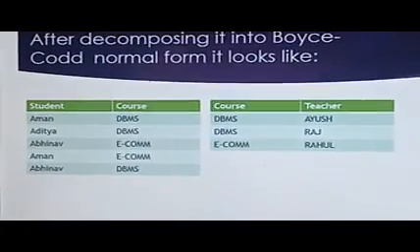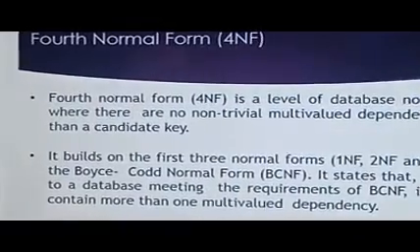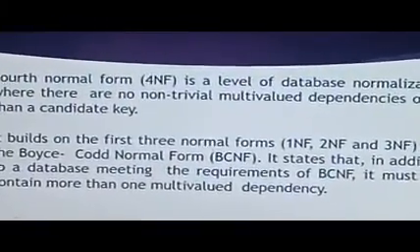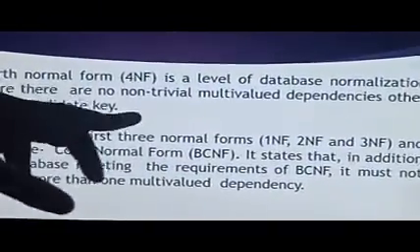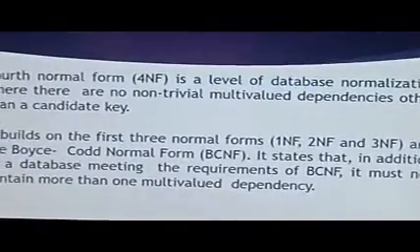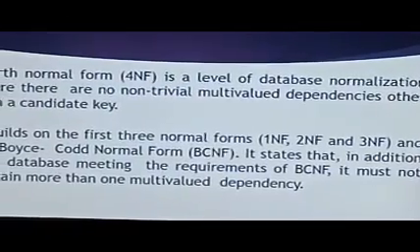So, in continuation with Boyce-Codd normal form, next is the fourth normal form. The fourth normal form looks into non-trivial multi-valued dependencies. Okay, multi-valued dependencies, you can see the example here.